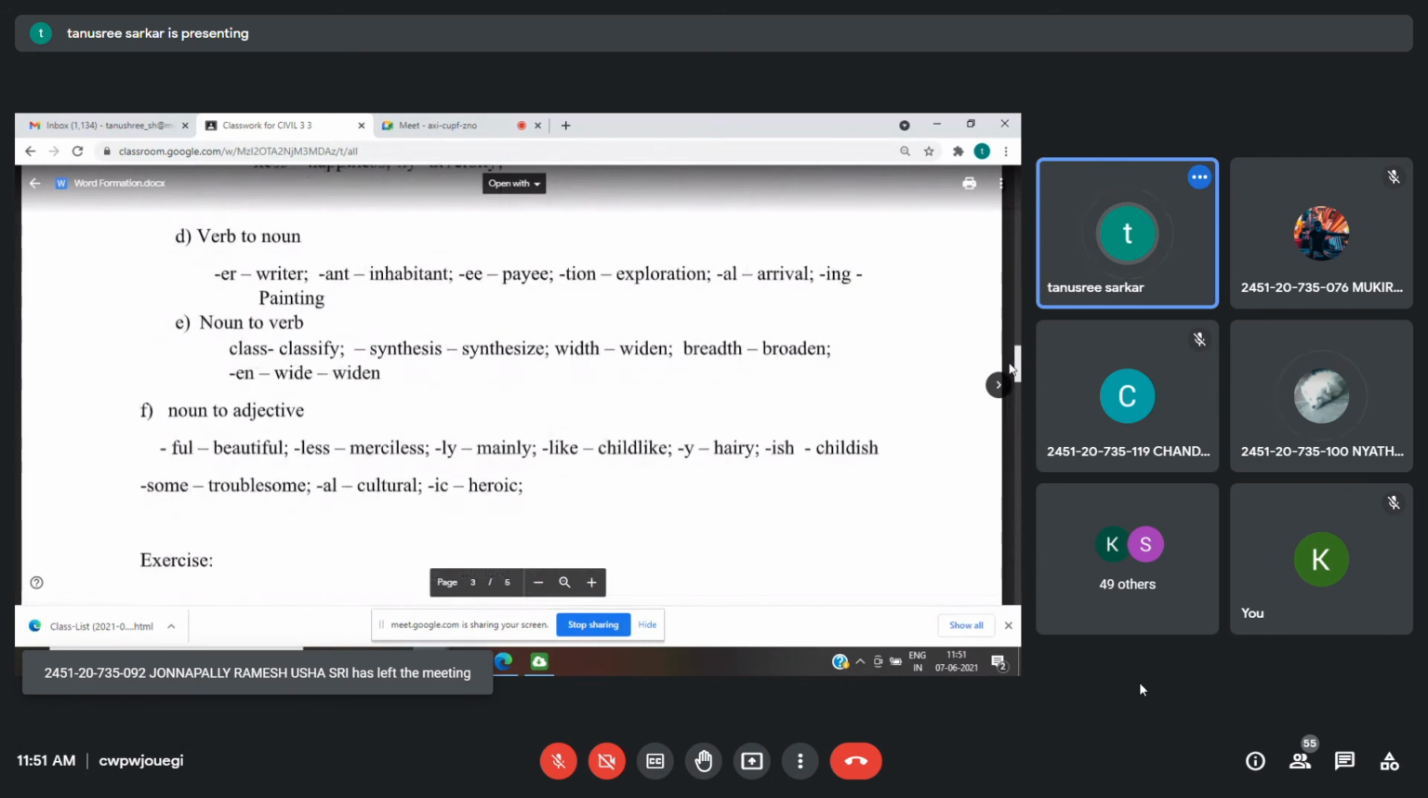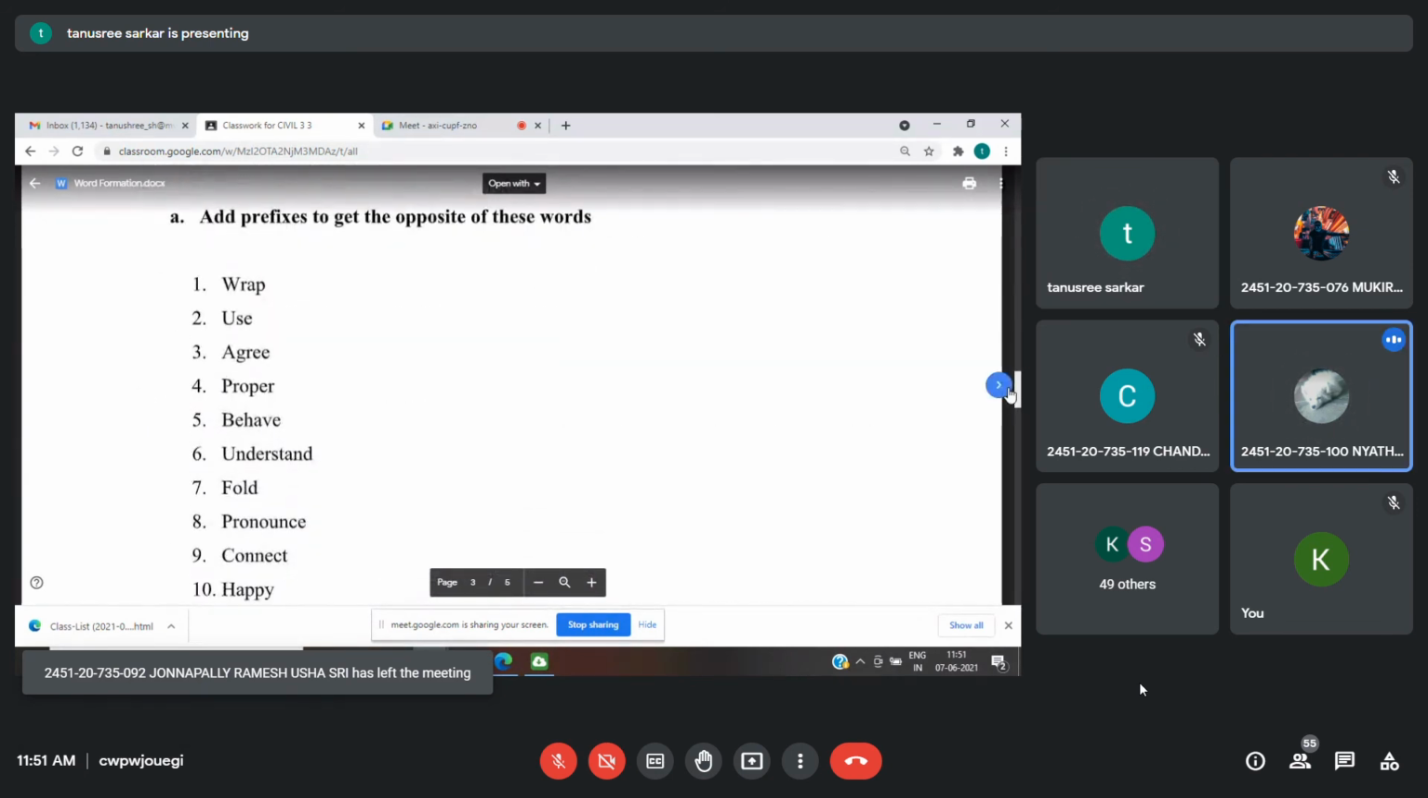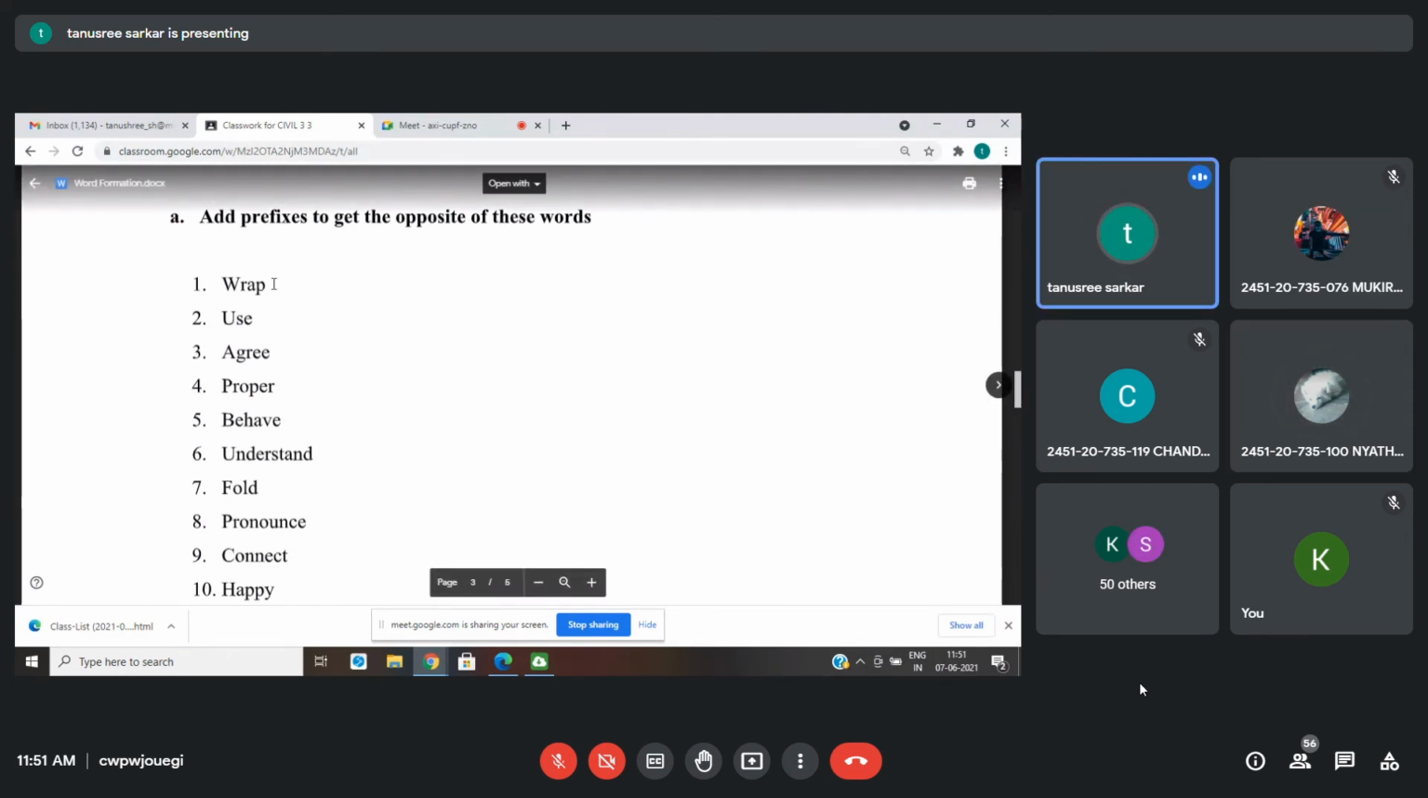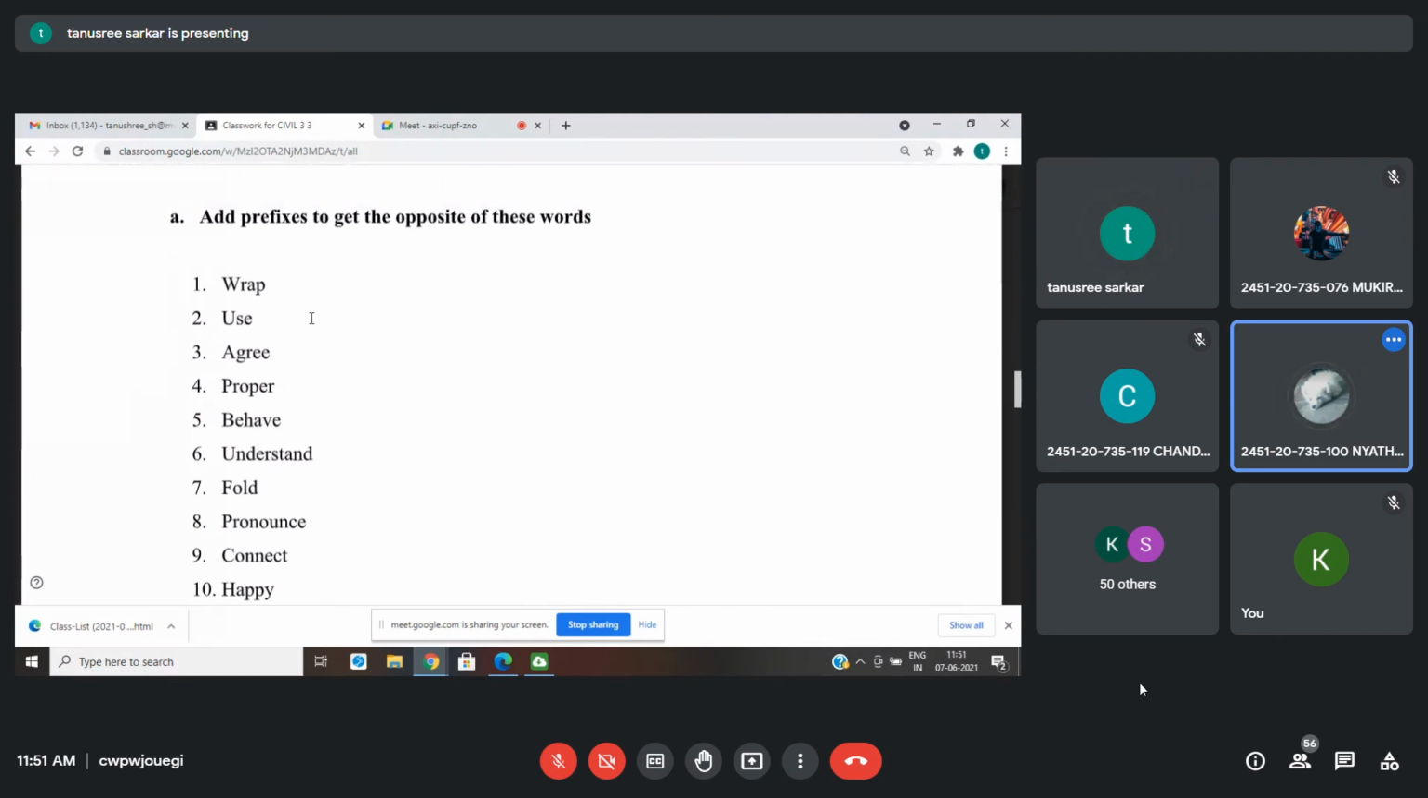Now, quickly answer these questions. Here you need to attach only prefixes. Wrap. This is a word, add a prefix. What will it become if you add a prefix? Yes, unwrap. Easy. Unwrap. Okay. Use.